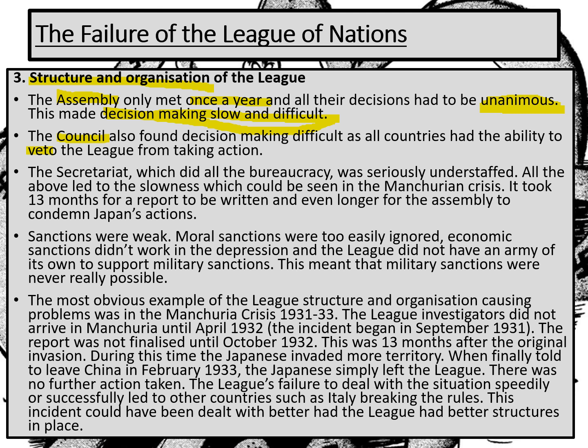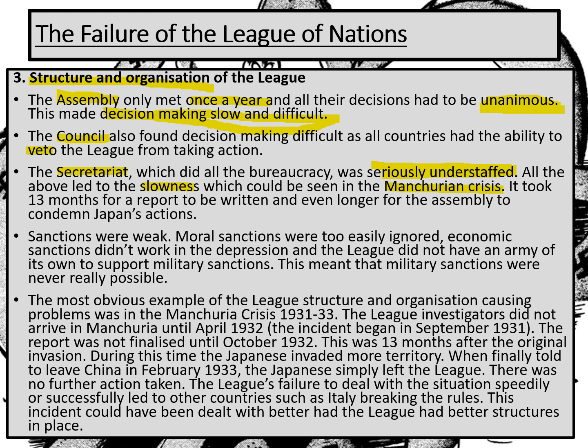The bit that did all the paperwork of the League of Nations was called the Secretariat. It's the bureaucracy, the kind of civil service of the League of Nations. Well, this particular group was seriously understaffed. Well, that links, doesn't it, to what we've got about slow, difficult decision making. The group that had to put it all down on paper, get everything prepared, there wasn't enough people there. So that led to this slowness, and that leads to slowness, particularly in the crisis that we're going to have a look at in Manchuria. It took 13 months for that report to be written.